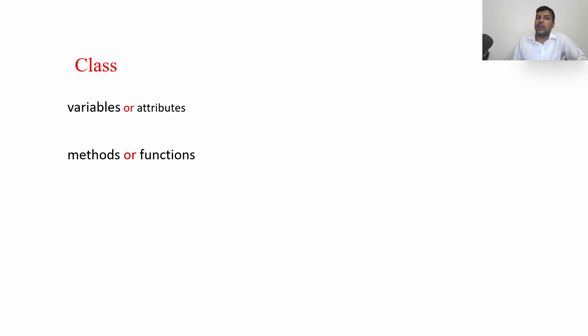Now let us see what a class is and how to create one. A class generally contains variables, methods, or you can also say attributes, functions, or data members. There are different names: variables, attributes, data members, methods, functions. Don't get confused with the names.